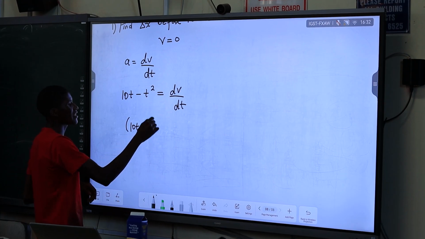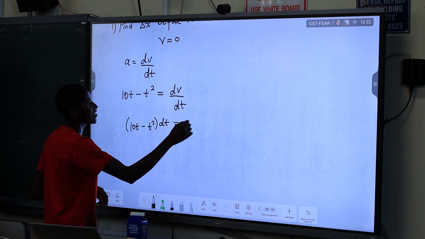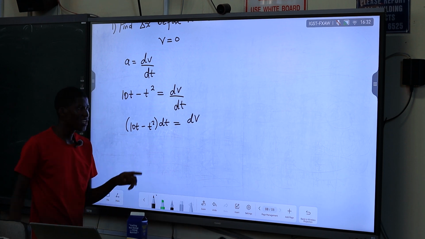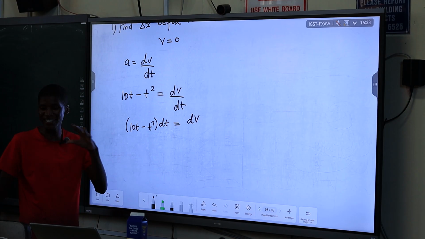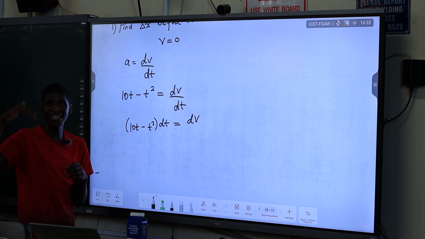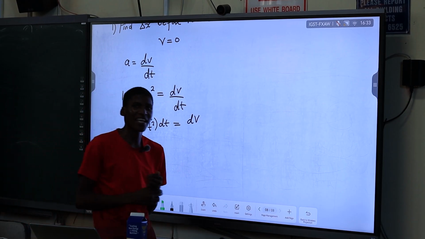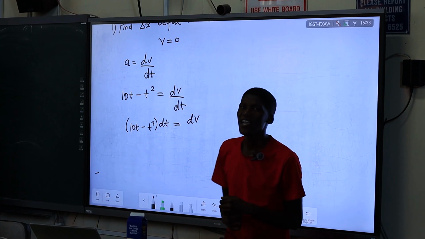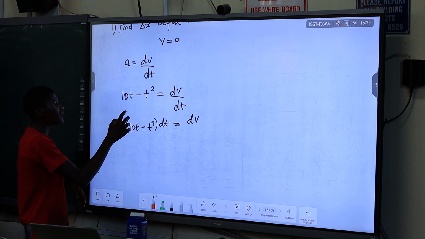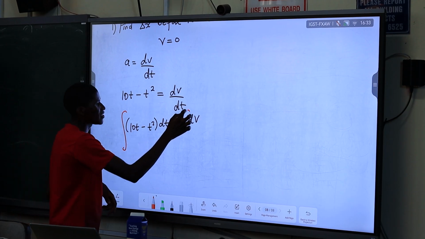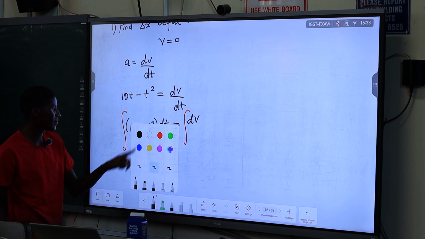10t minus t squared times dt is equal to dv. You just cross multiply so that you separate the differentials. You cannot integrate differentials as a ratio. And then from here, what do we notice? We can integrate this with respect to time and integrate this with respect to speed.